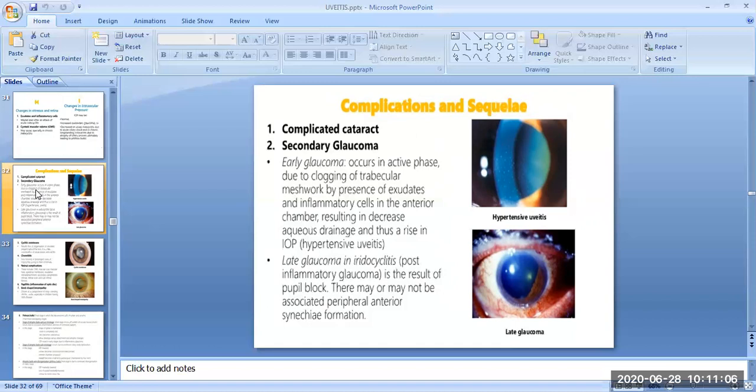Late glaucoma in iridocyclitis, also known as post-inflammatory glaucoma, is the result of pupil block, either seclusio pupillae due to ring synechiae formation or occlusio pupillae due to organized exudates. They may or may not be associated with peripheral anterior synechiae formation. This late glaucoma will not allow the aqueous to flow from the posterior chamber to the anterior chamber.